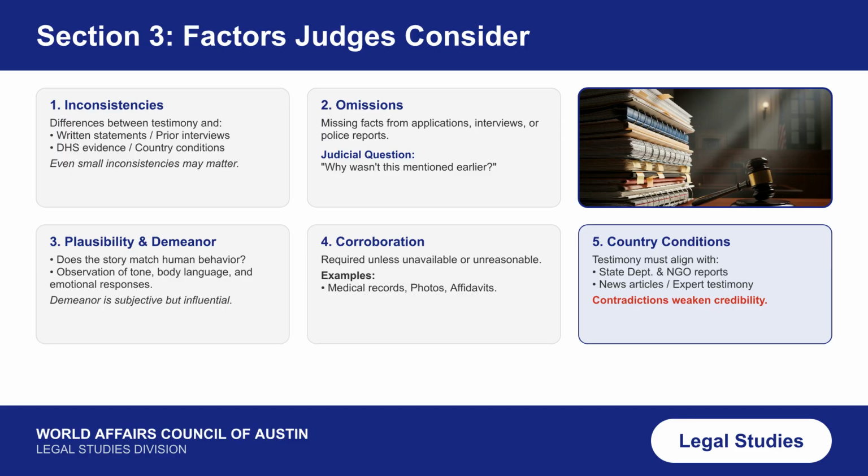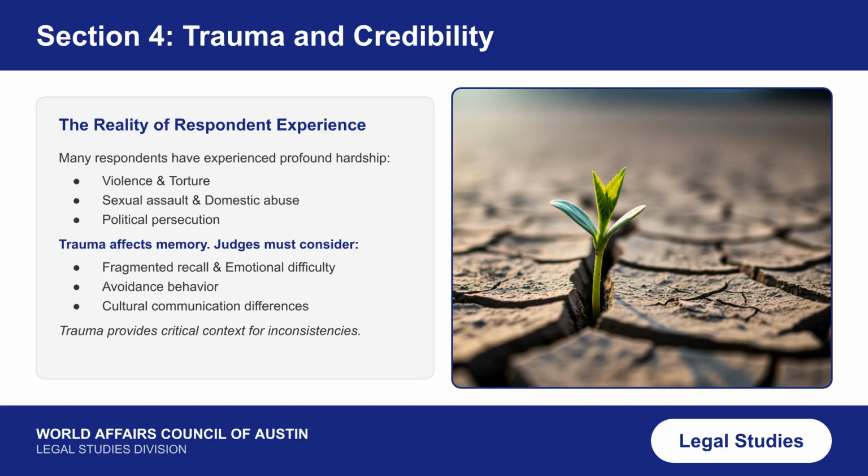Corroboration, such as medical records or affidavits, is vital. Testimony must also align with available country conditions reports. Section 4 addresses trauma and credibility. Judges must consider that hardship, like violence or torture, affects memory. Trauma can lead to fragmented recall, avoidance behavior, and cultural communication differences, offering critical context for inconsistencies.